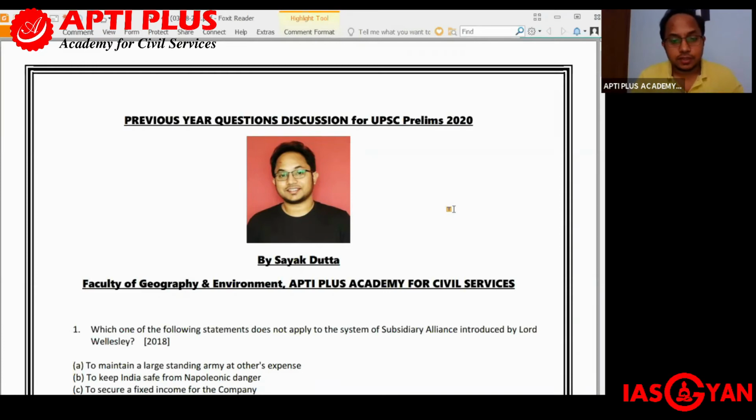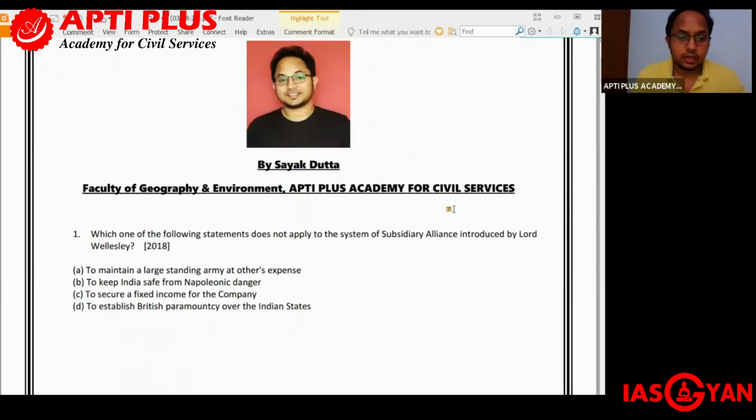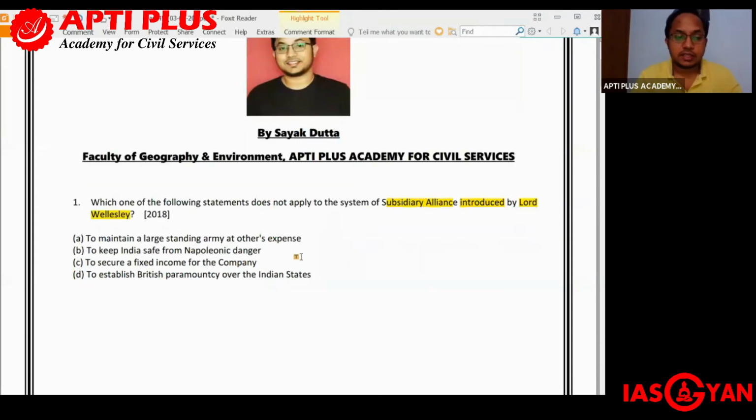So let us look at the first question for today. The first question has been taken from UPSC Prelims 2018, and the question asks, which one of the following statements does not apply to the system of subsidiary alliance which was introduced by Lord Wellesley? A, to maintain a large standing army at others' expense.